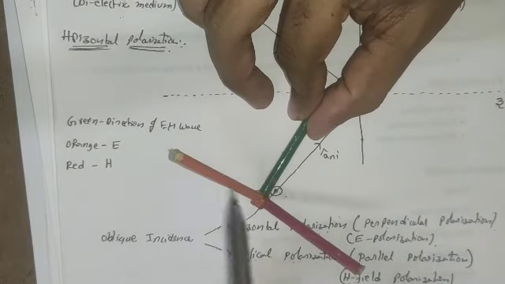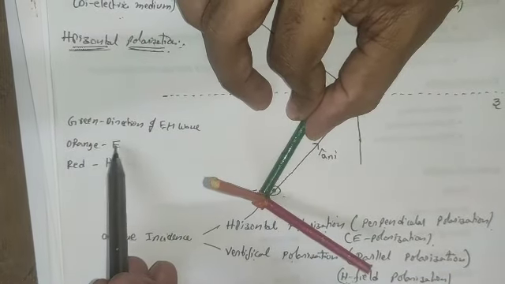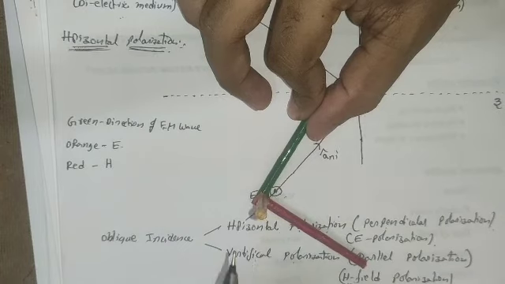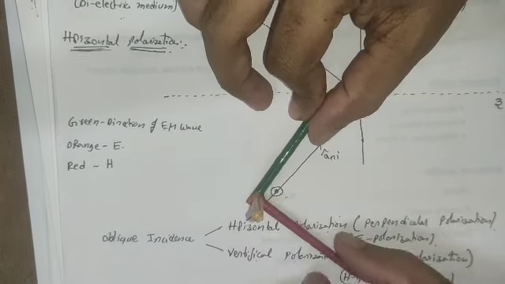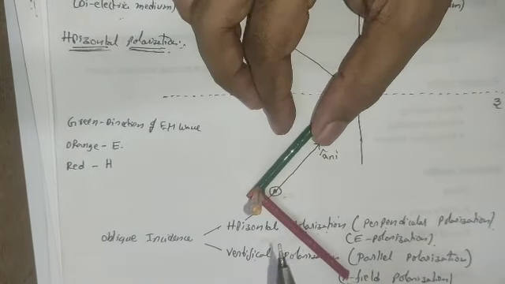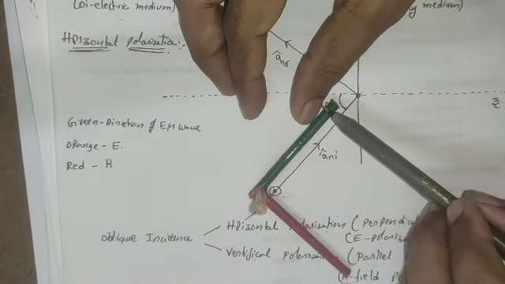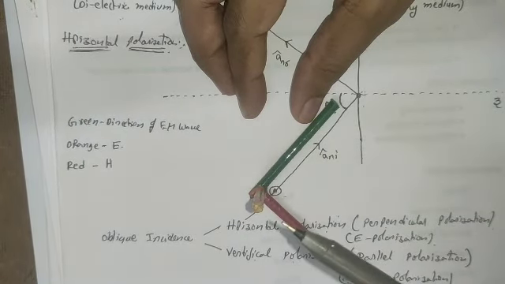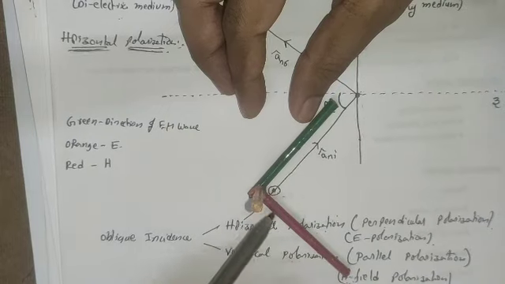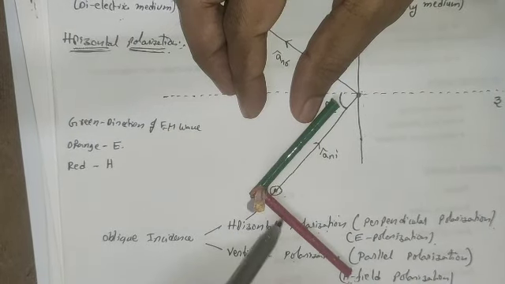Now this is the orange. This orange is the electric field, which is towards the observer. So the orange is like that. If this is the direction of the electromagnetic wave, this orange indicates the direction of the electric field. Now, for the direction of the magnetic field, the magnetic field is in this direction.